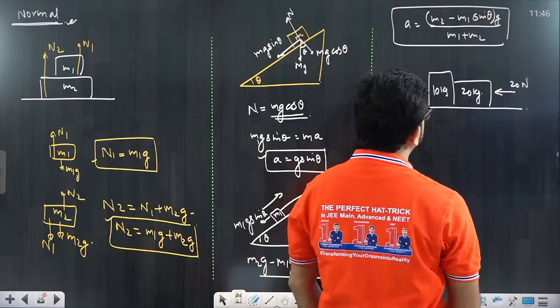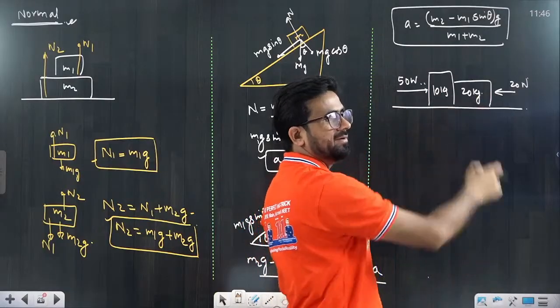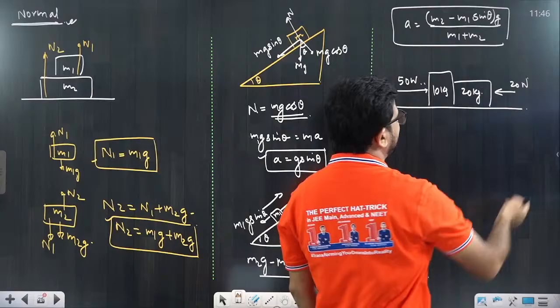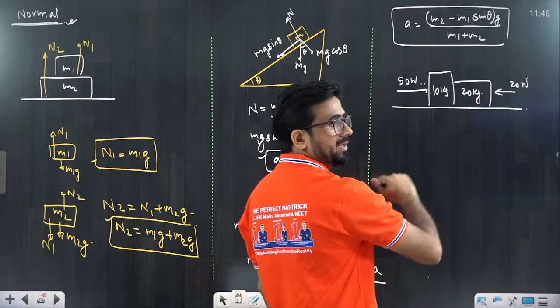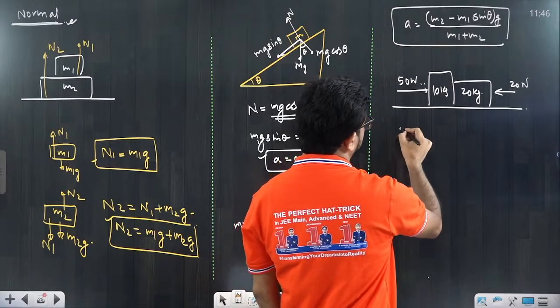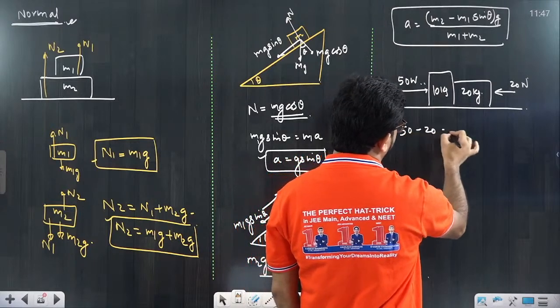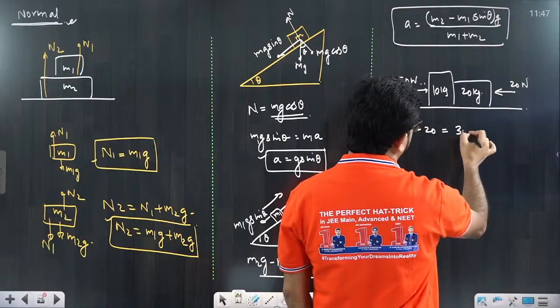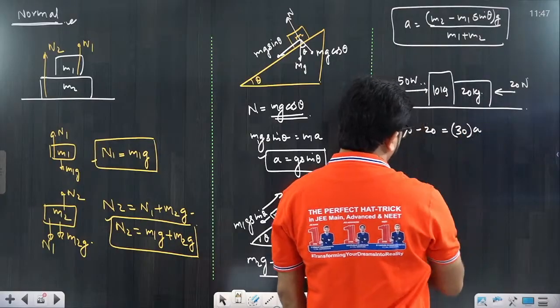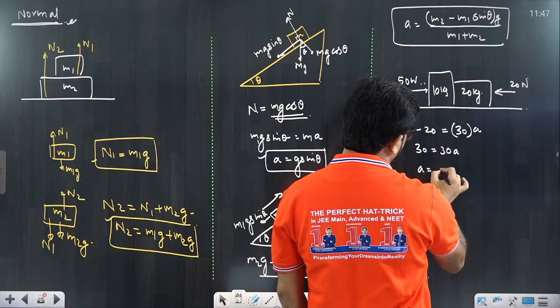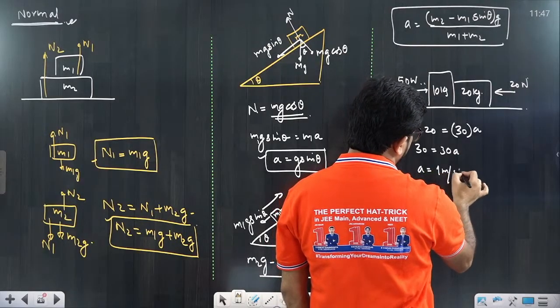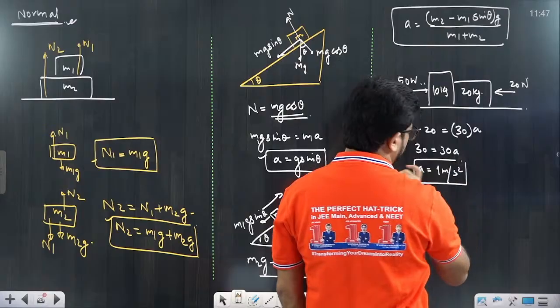If you see, this 50 Newton is acting in the rightward direction and 20 Newton in the leftward direction, so the net force would be 30 Newton on the right side only. Directly, the net force is equal to 50 minus 20, that is 30. But both are moving together, that means 30 into a. So 30 is equal to 30 into a, that means a is equal to 1 meter per second square. It's a very simple thing.